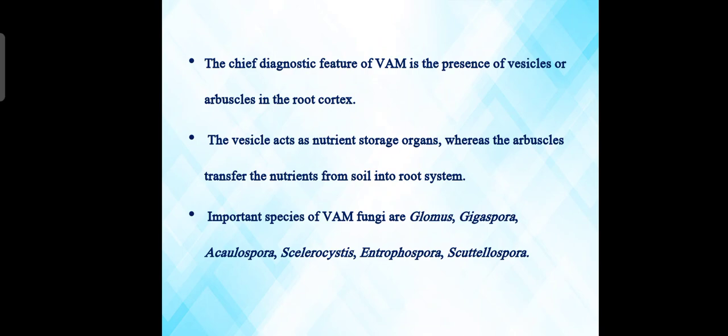The vesicles act as nutrient storage organs, whereas the arbuscules transfer nutrients from soil into the root system. The important species of VAM fungi are Glomus, Gigaspora, Acaulospora, Sclerocystis, Entrophospora and Scutellospora.